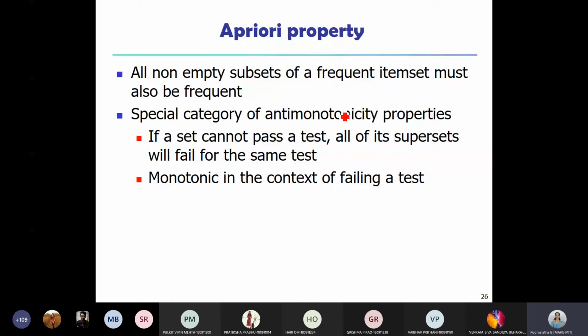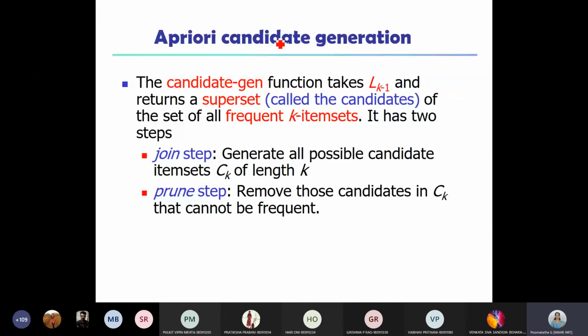I told you, first we need to generate the candidate sets, and then we need to see whether these candidate sets are frequent or not. For the candidate generation of the Apriori algorithm, the input is L(k-1). As I told you, C is used to represent the candidate item set, whereas L is used to represent the frequent item set.